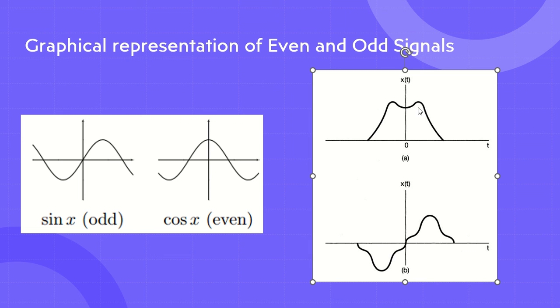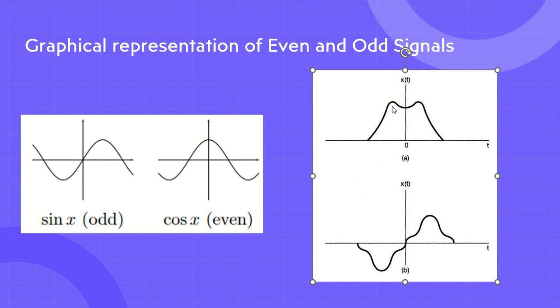Okay, so sorry, I cannot find anything to annotate, but let me use the mouse cursor itself. That value of x of t, the value of x of t here, it is this. The value of x of t is this, but the value of x of minus t will be this. So in the case of even signal, they are equal.